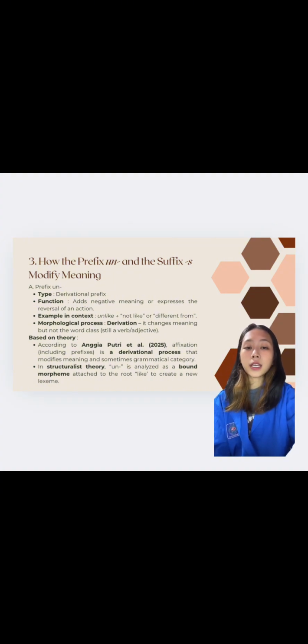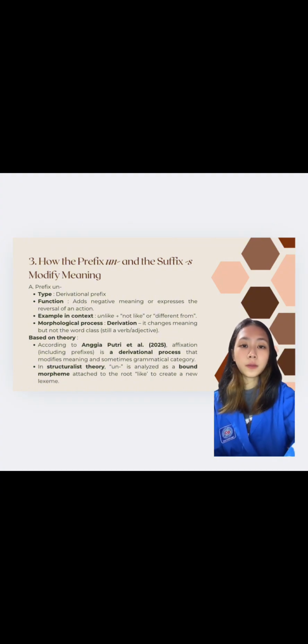It creates a new word with an opposite meaning. Meanwhile, s performs an inflectional function. It only adjusts the word's grammatical form without changing its meaning.